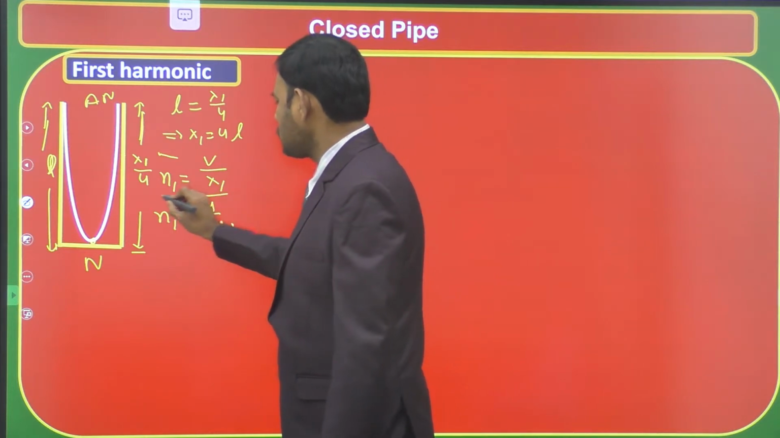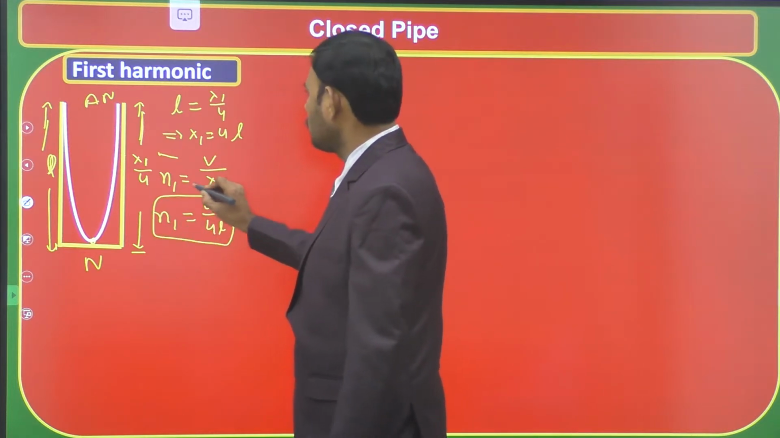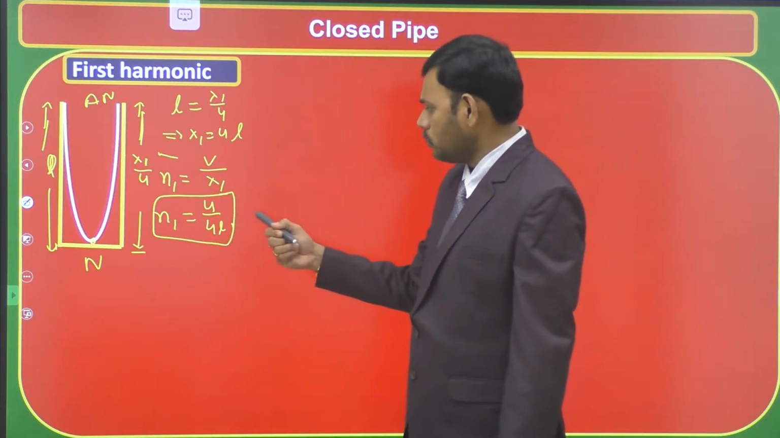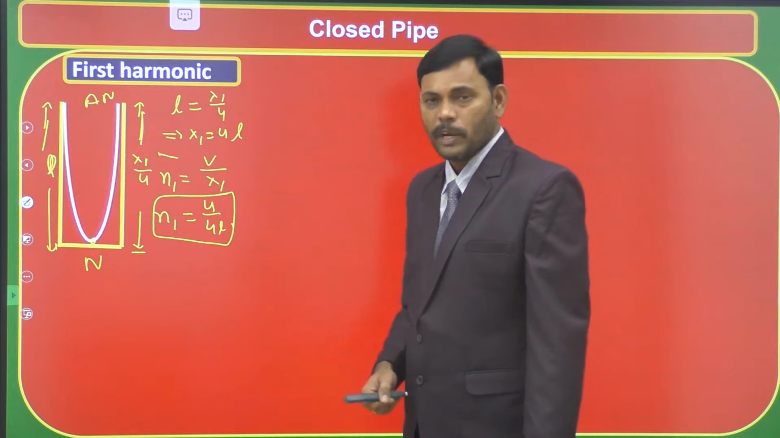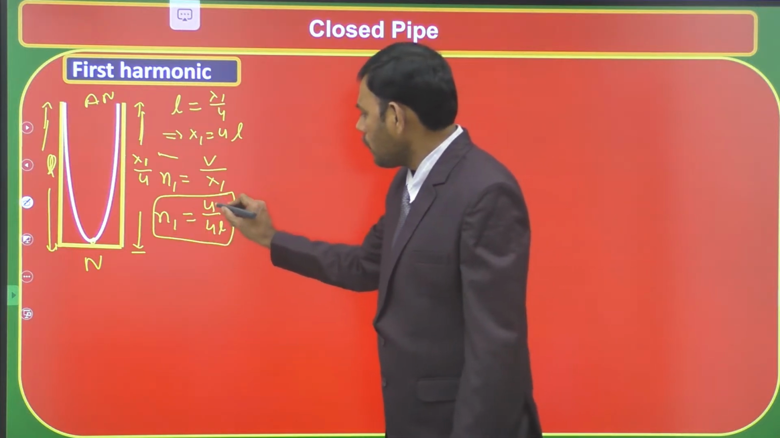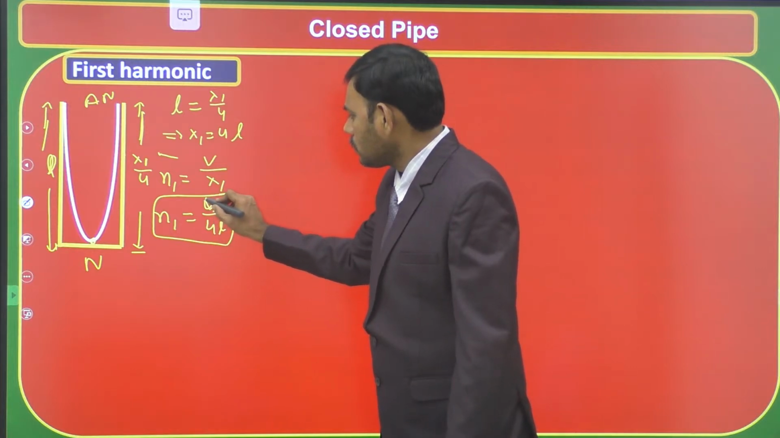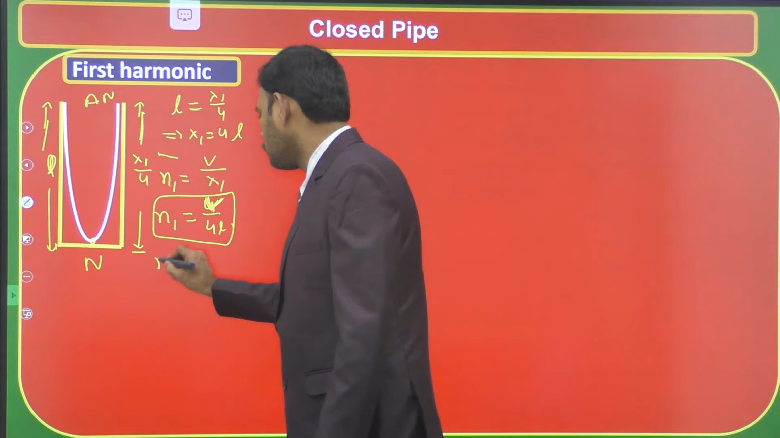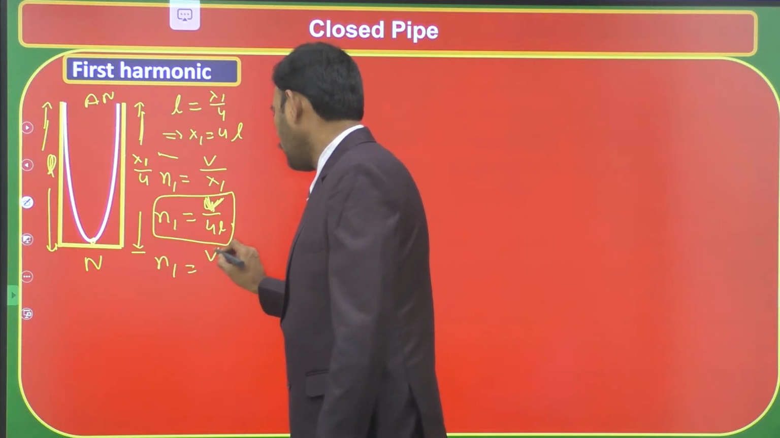This is the frequency of first harmonic in closed tube, whereas in open tube, we already derived in the previous video that frequency in first harmonic is V by 2L. Now the expression is V by N1 is equal to V by 4L.